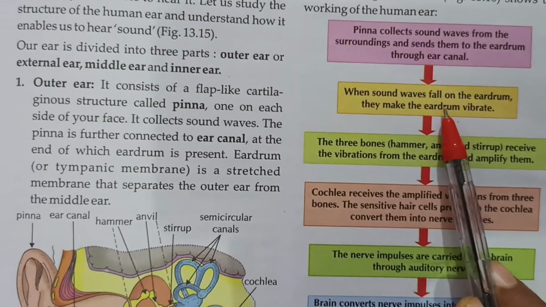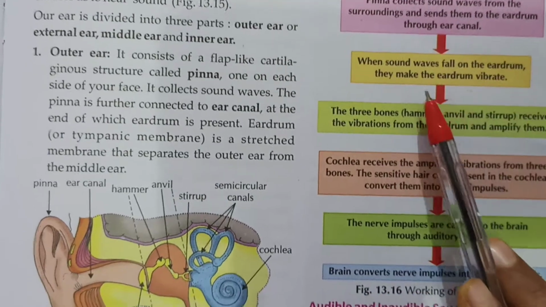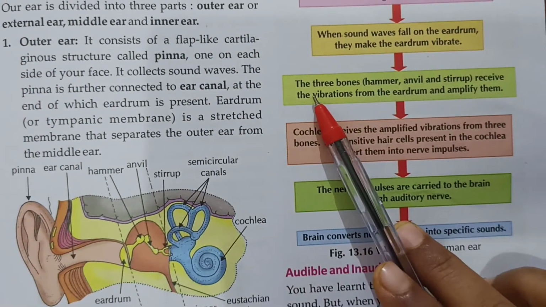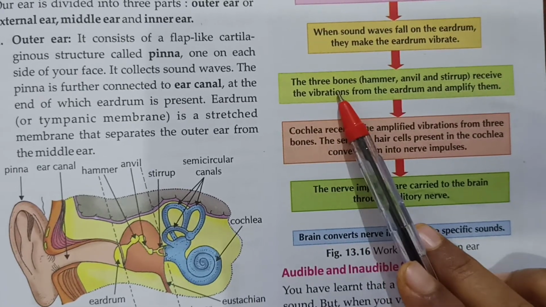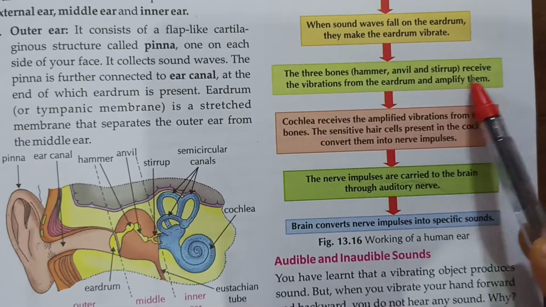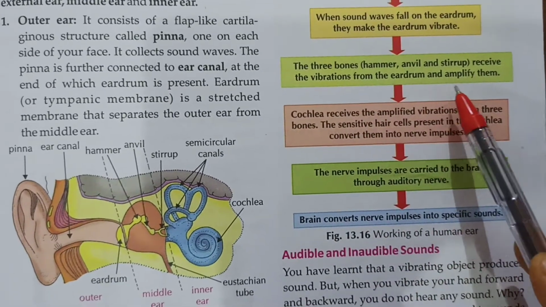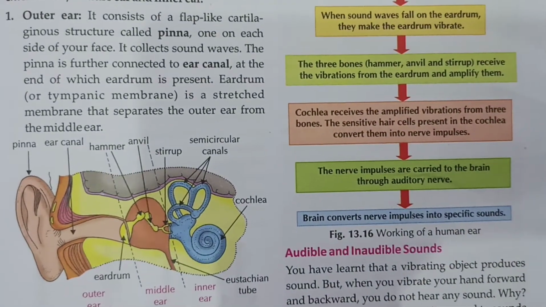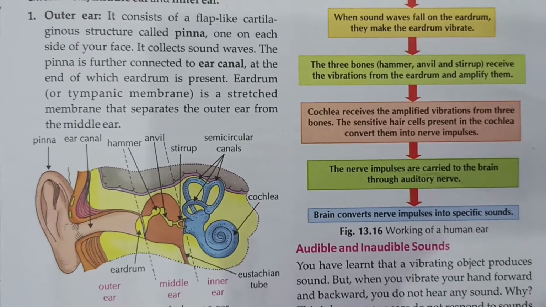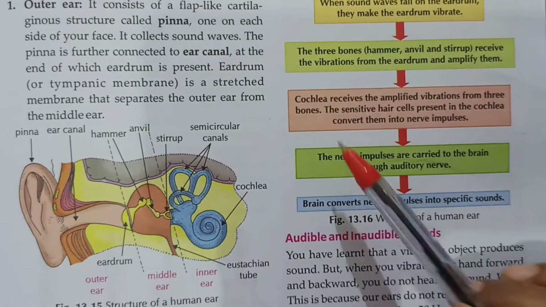When the sound waves fall on the eardrum, they make the eardrum vibrate. The 3 bones, hammer, anvil, stirrup, receive the vibrations from the eardrum and amplify them. In the middle ear, the sound waves are amplified.